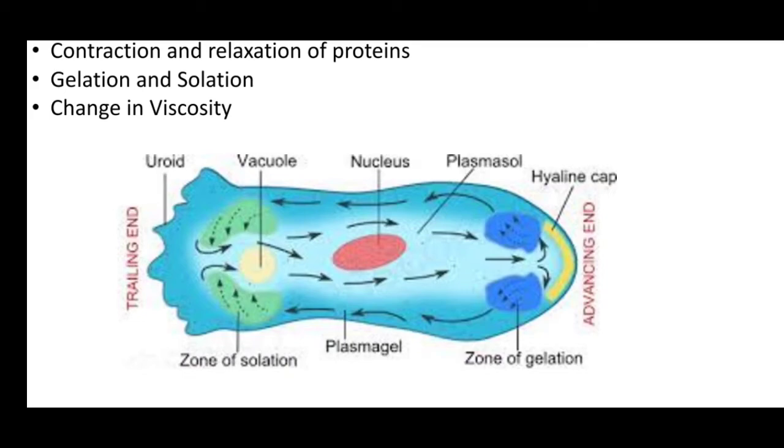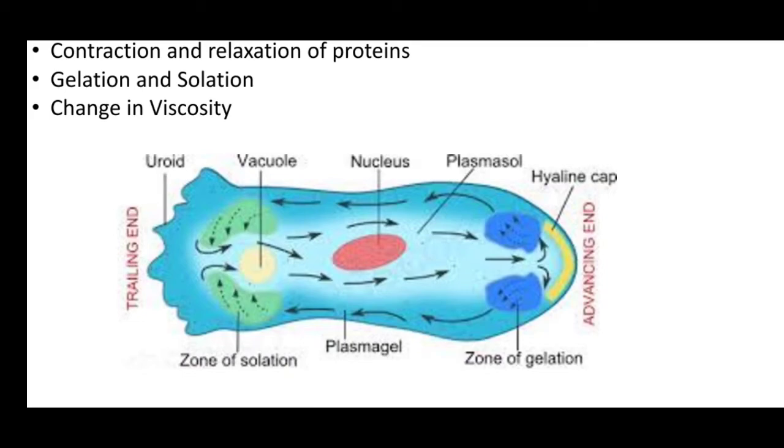Then the sol part is at the anterior or advancing end, you can see. So gel pushes the sol, and then the movement in the advancing direction occurs. Gel has the larger density, so it pushes the sol, the liquid or fluid part.